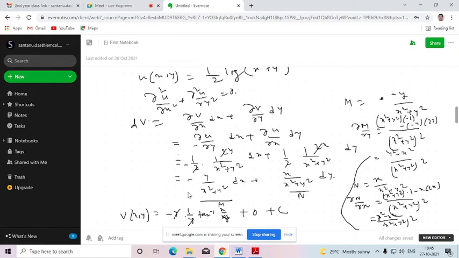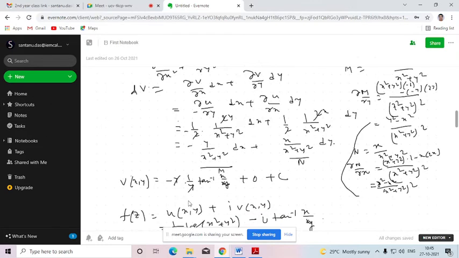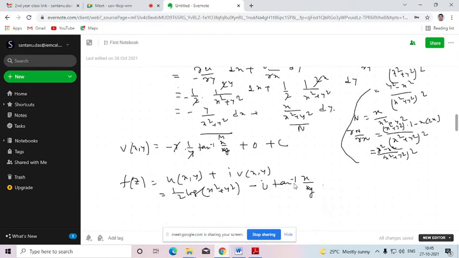Sir, del 2u by del x square plus del 2u by del y square equal to 0, is it a necessary condition for a function to be harmonic? Yeah, this is a necessary condition for a function to be harmonic. Okay, sir. Thank you, sir. Is that clear? Have you understood this? Yes, sir. Can you repeat again why the second part is coming 0?